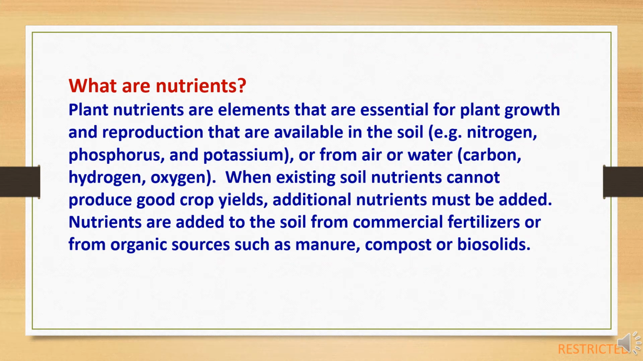What are nutrients? Plant nutrients are elements that are essential for plant growth and reproduction that are available in the soil like nitrogen, phosphorus and potassium. And some nutrients are available in air and water like carbon, hydrogen and oxygen.